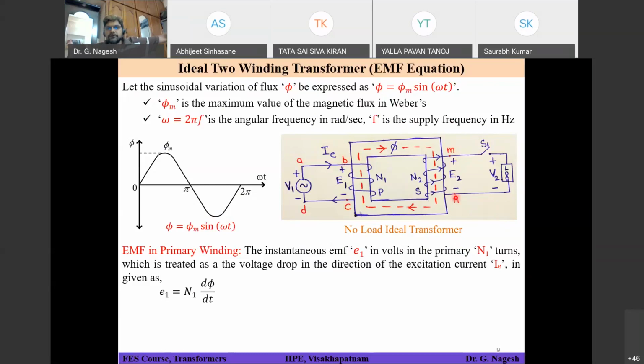Based on the anti-clockwise, clockwise notation or dot convention, whatever it may be, finally the current coming from the secondary winding should produce a flux which opposes the main flux. According to that, you give the plus and minus notation for the E2 voltage. That's how we got the plus and minus sign for the secondary side voltage E2. Now in the present case, M is positive and N is negative.